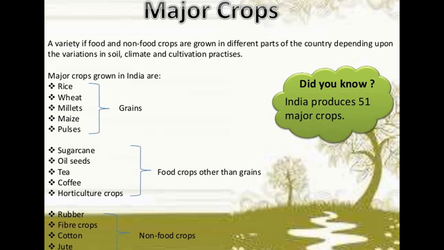Major crops are a variety of food and non-food crops grown in different parts of the country depending upon the variations in soil, climate and cultivation practices. So it is here that there are grains, food crops other than grains, and non-food crops, which are rubber, fiber crops, cotton and jute. And did you know India produces 51 major crops?